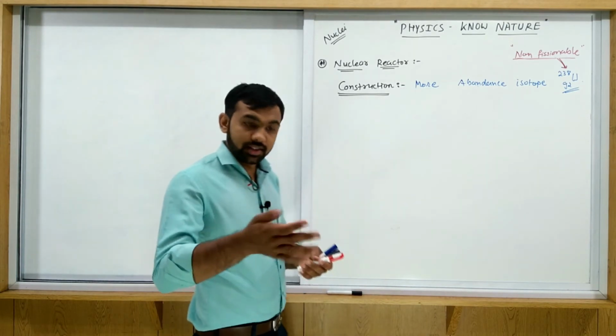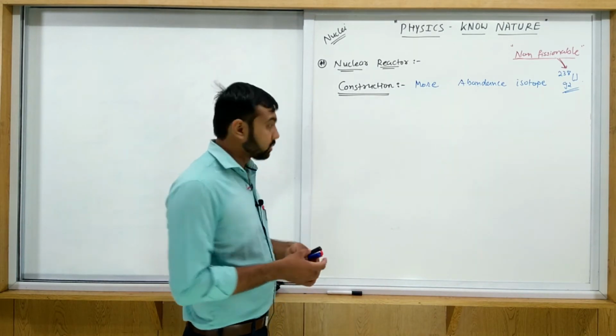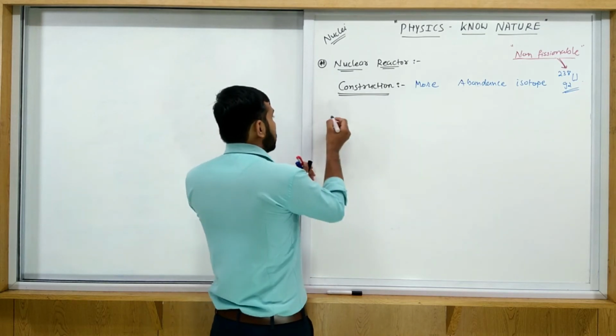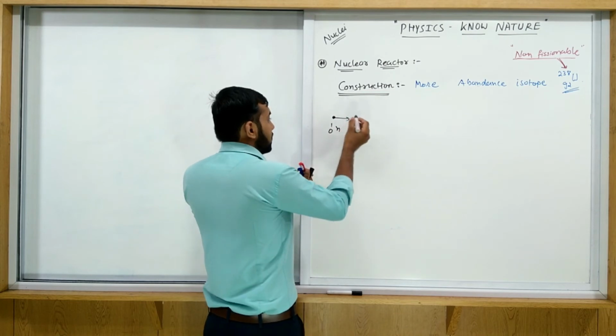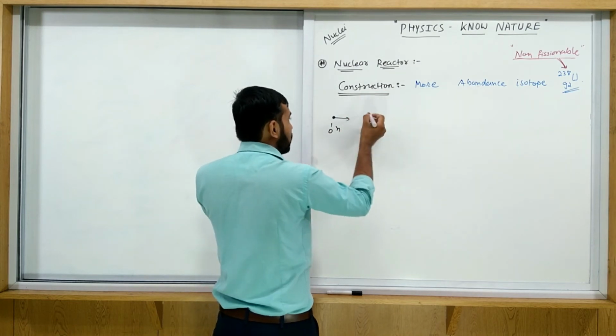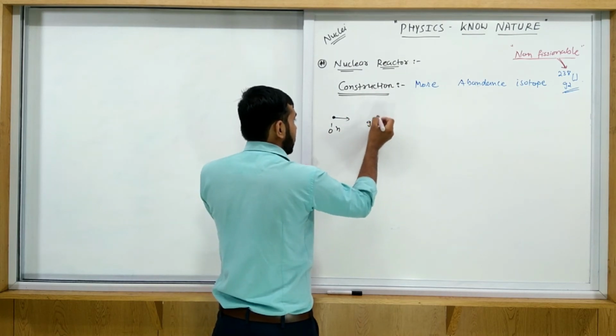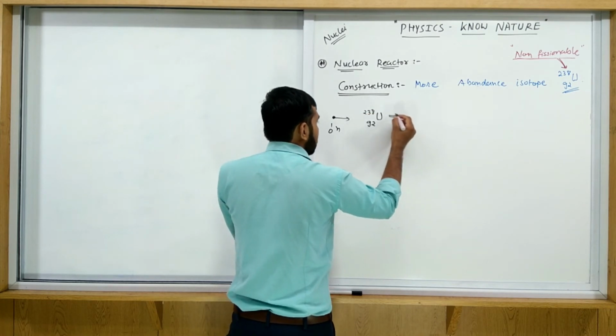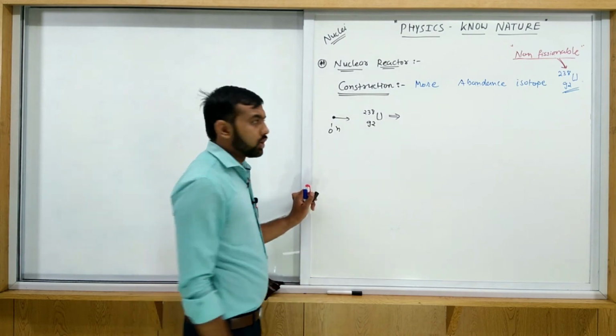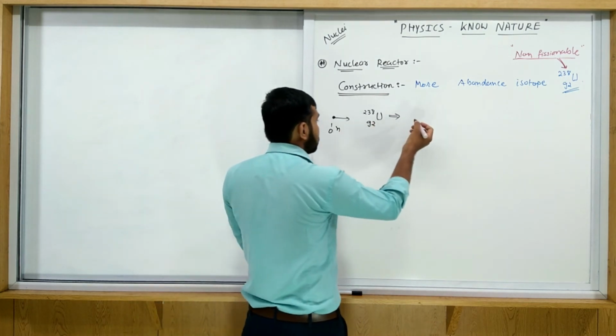So how is it converted? Let's write the process. Simple one: one neutron, 0 and 1, is bombarded on 92U238. So finally it is converted into another one. Which one?